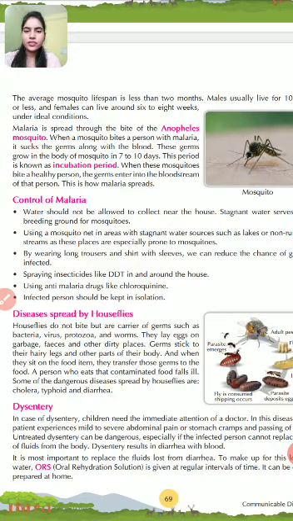As we all know, most houseflies do not bite, but they are carriers of germs such as bacteria, viruses, protozoa and worms. They lay eggs on garbage, fish and other dirty places. Germs stick to their hairy legs and other parts of their body, and when they sit on a food item, they transfer those germs to the food.